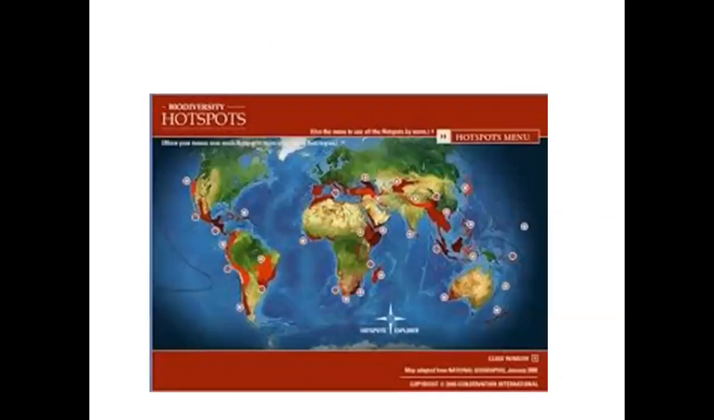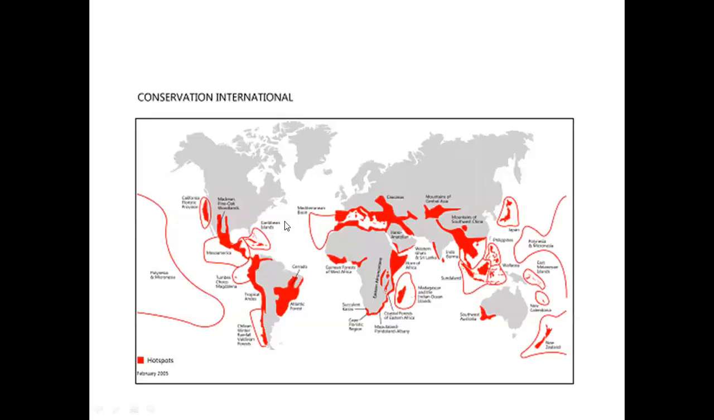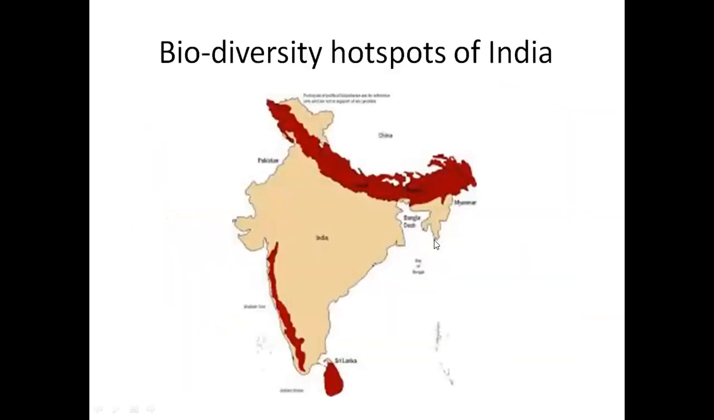So these are the different hotspots which are present worldwide. These red zones are all different hotspots. In India, the Western Ghats region and Eastern Himalayas, and this is Myanmar and so on. Coming to India, the hotspots related to India are Eastern Himalayas and Western Ghats.